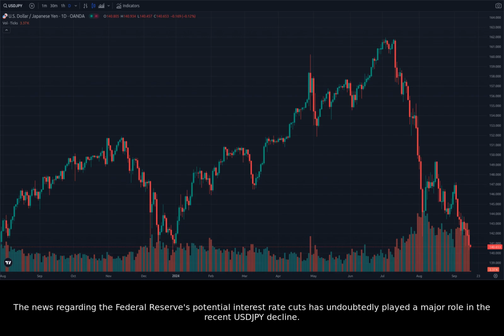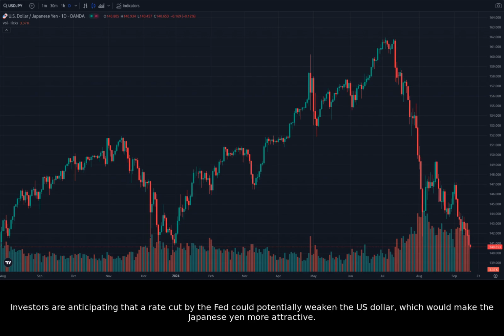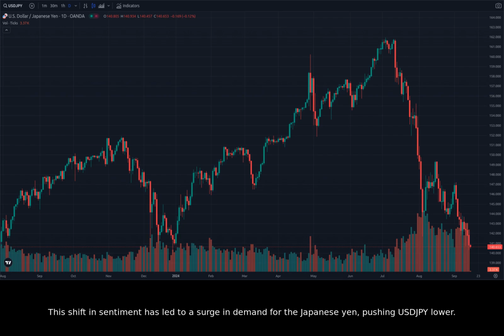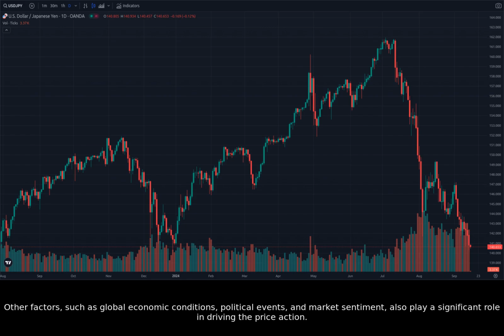The news regarding the Federal Reserve's potential interest rate cuts has undoubtedly played a major role in the recent USDJPY decline. Investors are anticipating that a rate cut by the Fed could potentially weaken the US dollar, which would make the Japanese yen more attractive. This shift in sentiment has led to a surge in demand for the Japanese yen, pushing USDJPY lower. However, it's important to remember that this is just one factor influencing the market. Other factors, such as global economic conditions, political events, and market sentiment, also play a significant role in driving the price action.